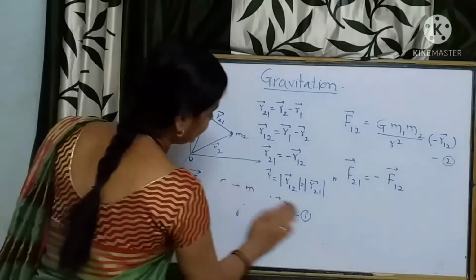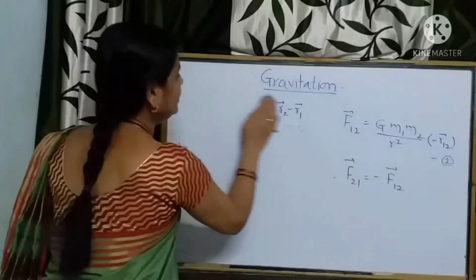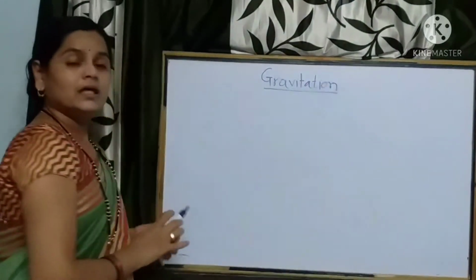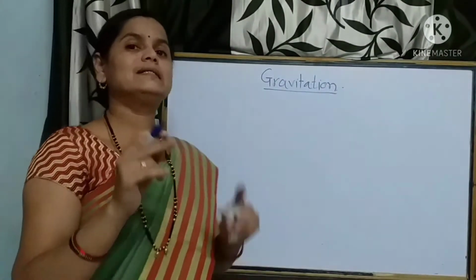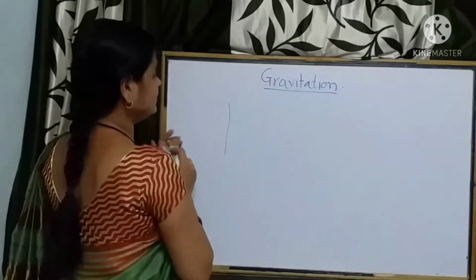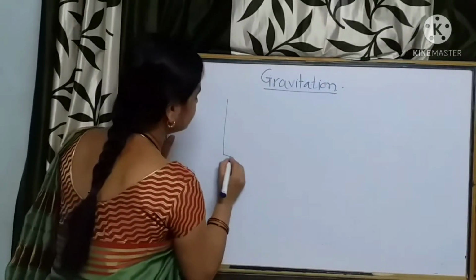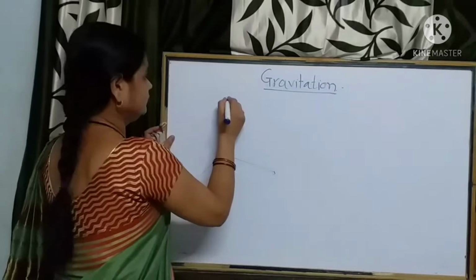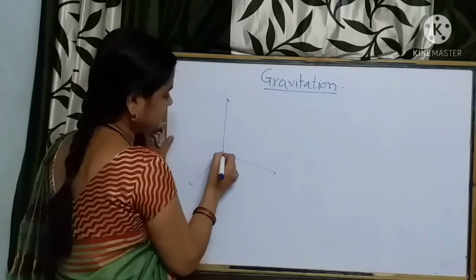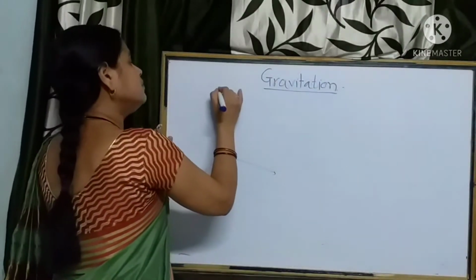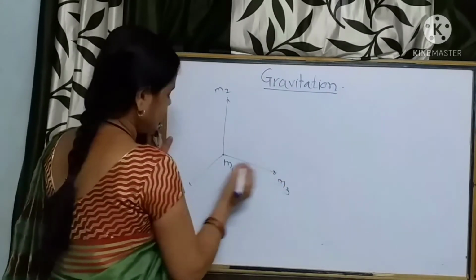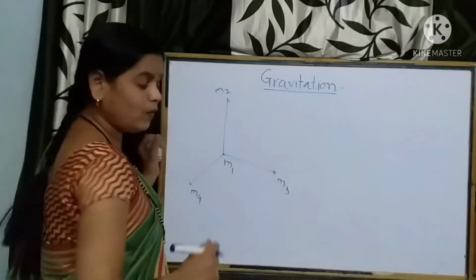Then the second point about this gravitational force is that, up to this we are considering this force of attraction exists between any two objects. Then suppose a system of particles is there, or a collection of particles. A particle of mass M1 situated here, another mass M2, then third M3 and then M4. See, 4 point masses are there.